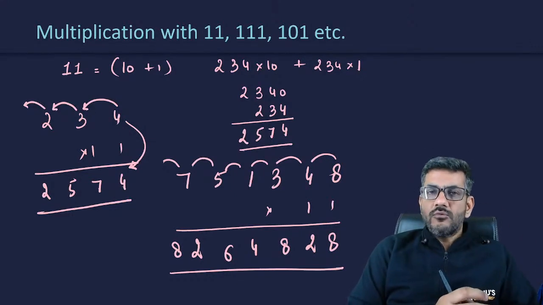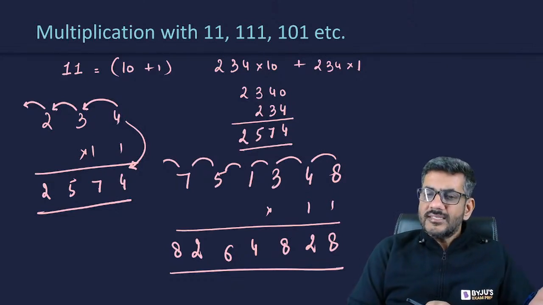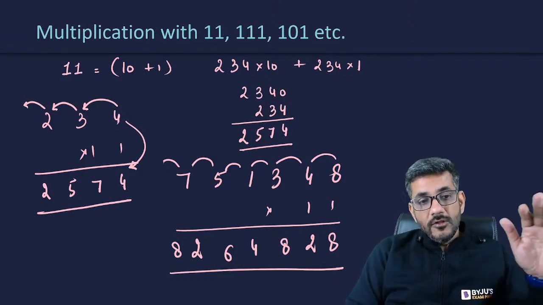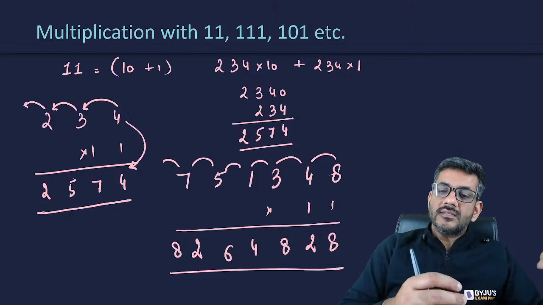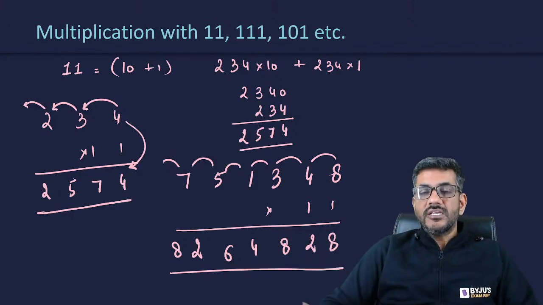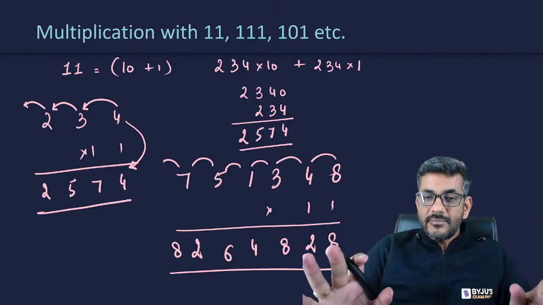Then in 3 plus 1, no carry over had come from behind. In 1 plus 5, there was no carry over, I wrote it as 6. In 5 plus 7, there was no carry over, I wrote 12. But that sent a carry over of 1 ahead. So when nothing was being added to 7, that 1 carry over was being added, and that gave me the answer as 8264828. I am sure this is understood to all of you. समझ आ गया है आपको?